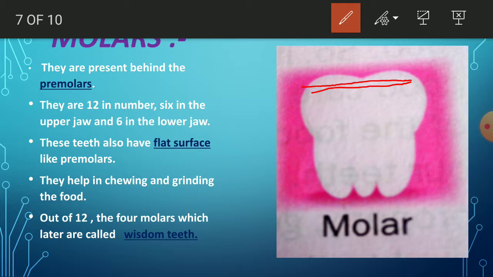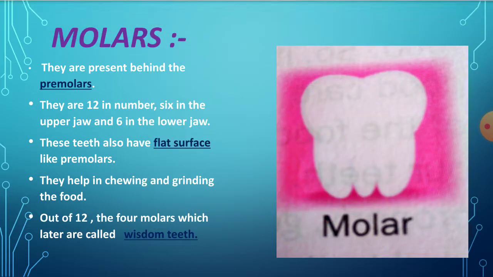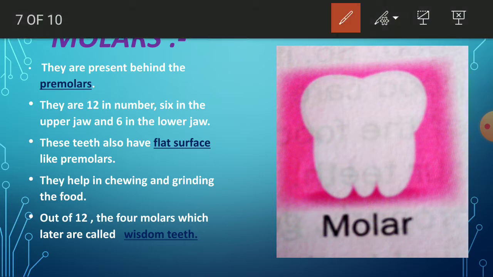I have told what wisdom teeth are. They grow after 17 or 18 or 20 years, and those 4 molar teeth are called the wisdom teeth. Okay, so see the picture, that is the diagram of molars. Hope you understood these 4 types of teeth.